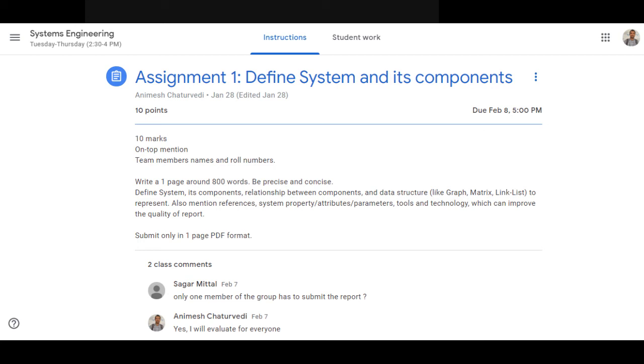Be innovative in the definition of the system and its components, then the relationships between its components, the data structures that you are going to use or could possibly use, like graph, matrix or linked list, and you can mention references, system properties, attributes, parameters, etc., and technologies and tools that you want to use, and complete it within one page report.